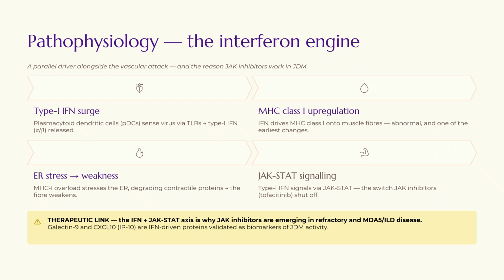This causes a surge of type 1 interferon, alpha and beta, release from these cells. This interferon release drives MHC class 1 into the muscle fibers, which become abnormal, and this is hence one of the earliest changes. The MHC1 overload stresses the endoplasmic reticulum, which degrades the contractile protein, which further weakens the fibers.